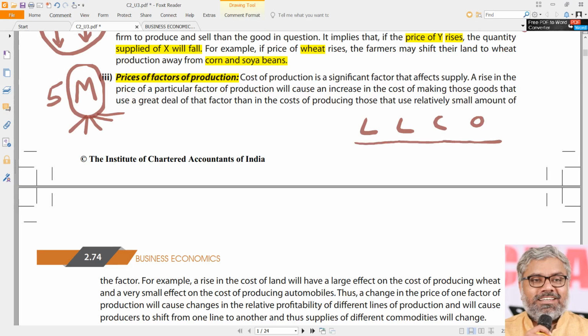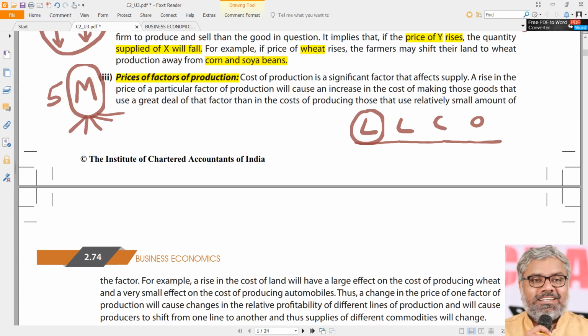Like this, many factors of production will be involved in manufacturing or producing something, and do their prices also have an influence on the supply or not? Definitely yes. Imagine if the prices of land keep increasing, that means the manufacturing becomes very costly. When it becomes very costly, it becomes least profitable. That means fewer people will be interested in entering that business, or existing people also might not be able to maintain those businesses and they may reduce their supply.